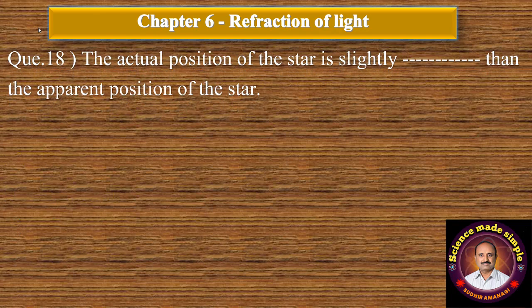Question number 18. The actual position of the star is slightly dash dash than the apparent position of the star. Option A, higher. B, lower. C, nearer. And D, further. Option A is the correct answer, higher.